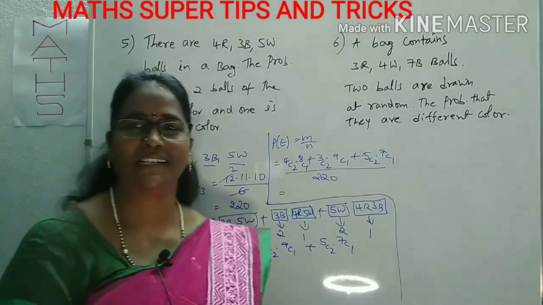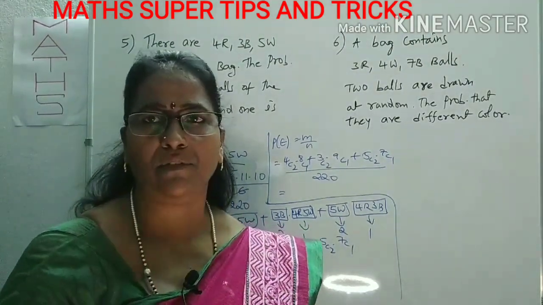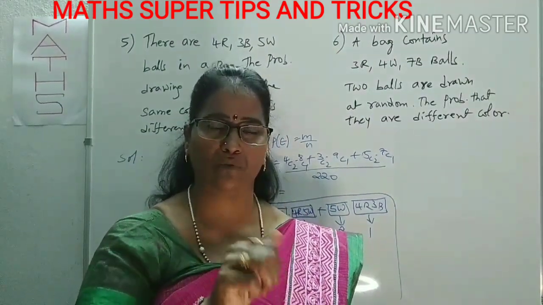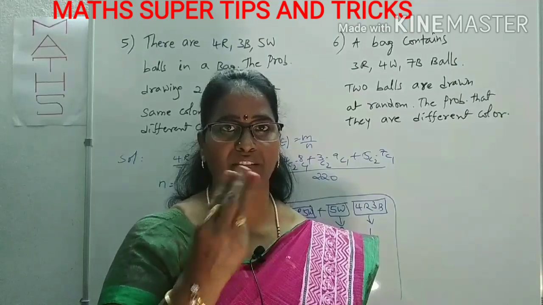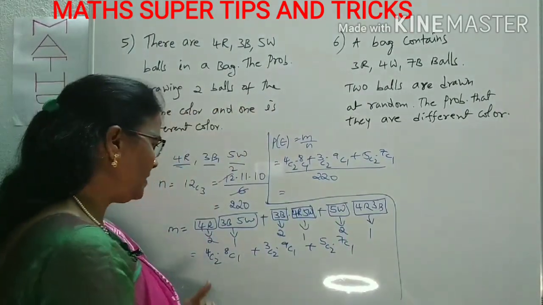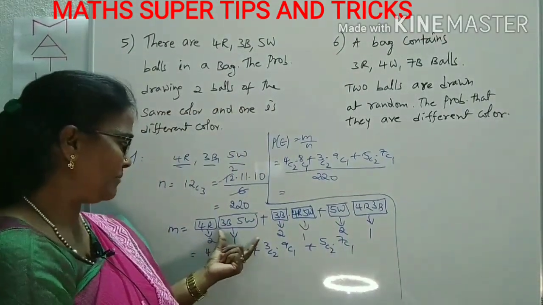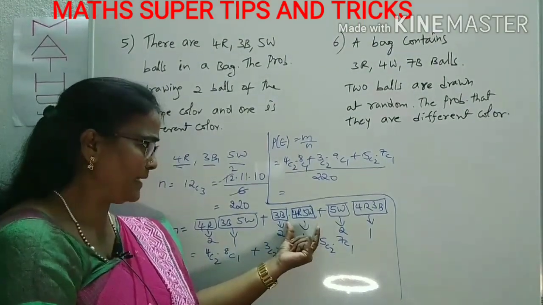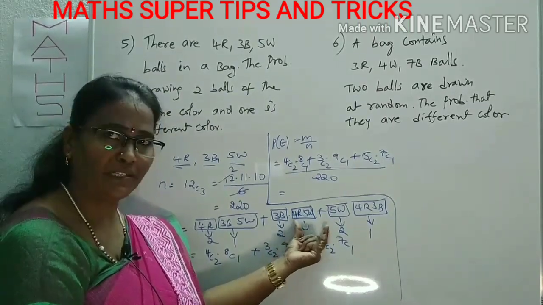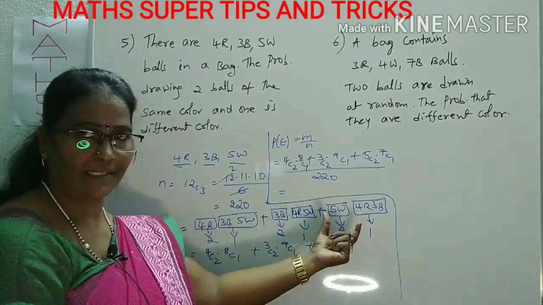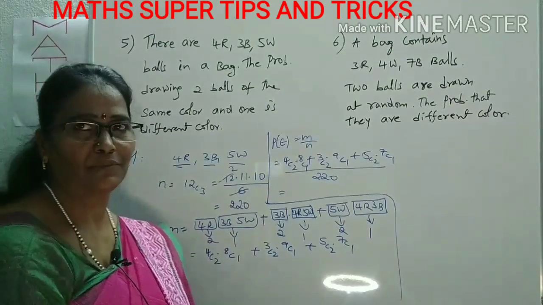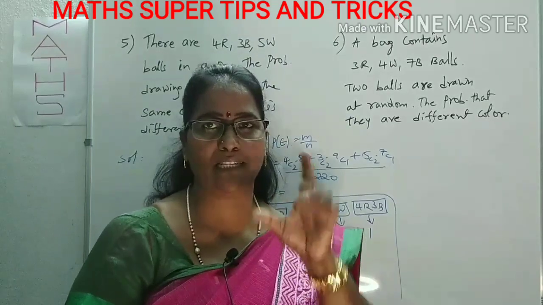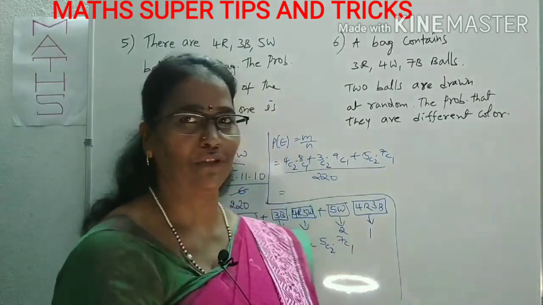Is it clear? Okay, what is the condition here? Simply, we have to draw 3 balls. The condition is what? 2 are the same color, 1 is a different color. Here 3 types of colors are there. We have to take 2 from the red and the remaining 1 from the black and white combination. Similarly, 2 from the black, remaining 1 from the red and white combination. Like that, we have to use the 3 cases. Calculate this part from your side, then you can easily get the solution. So what are the various conditions you have to know first? Logically, you can do it.